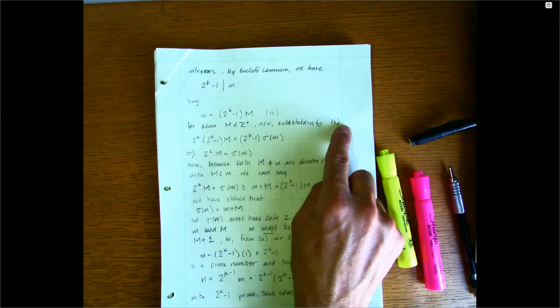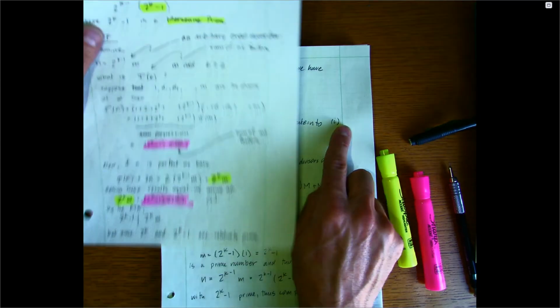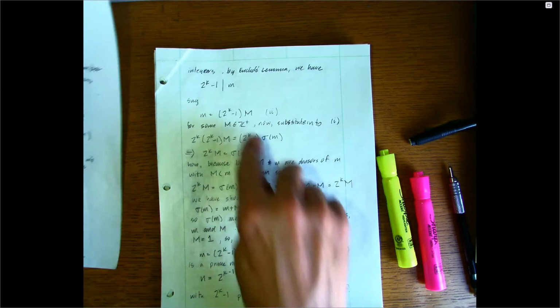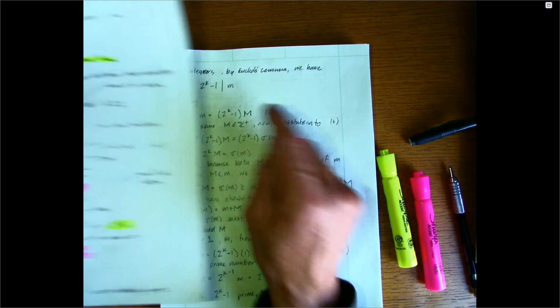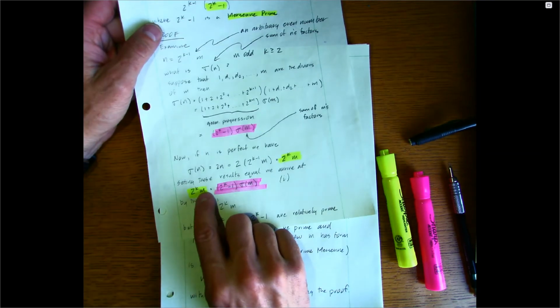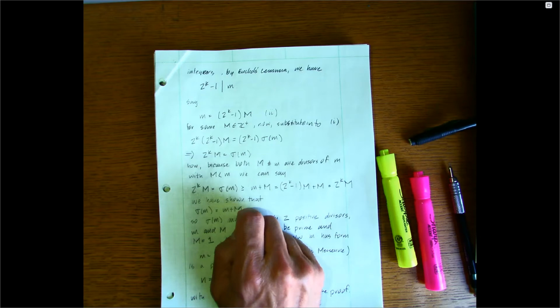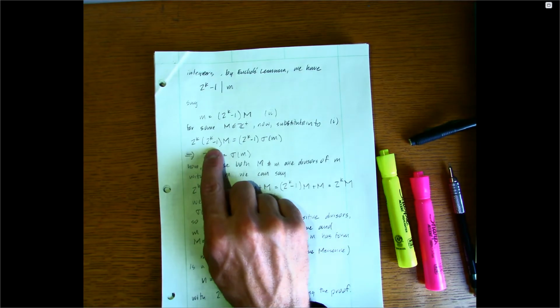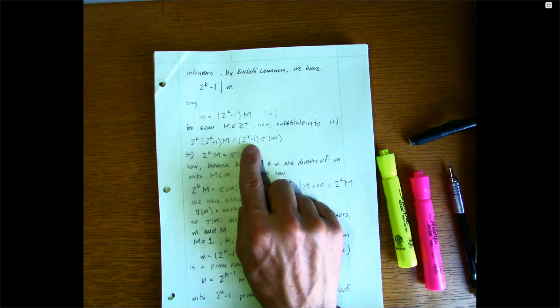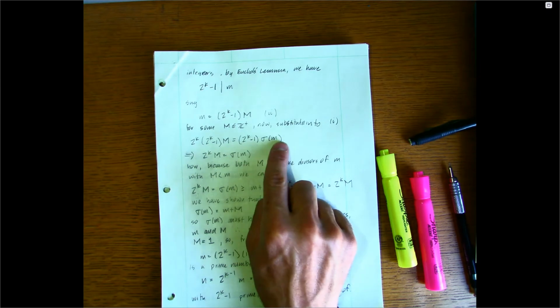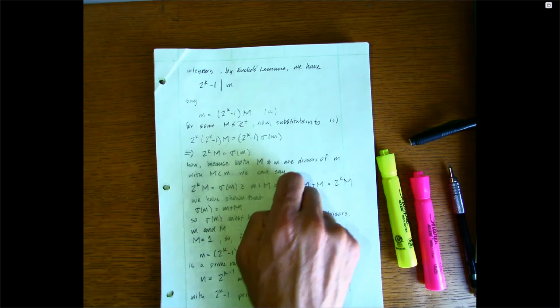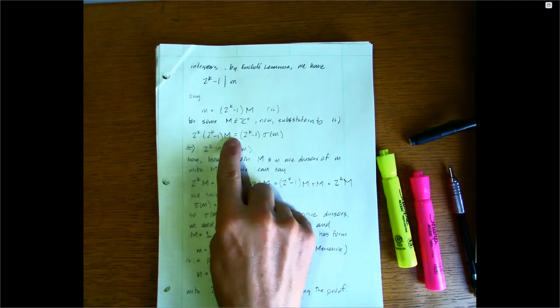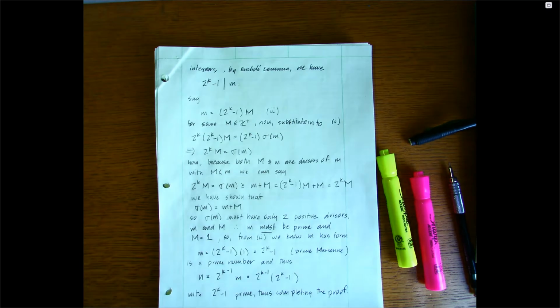If we substitute that into 1, if I go back to 1, here's 1, we're going to substitute for this m. We get 2 raised to the k times 2 raised to the k minus 1 times M must be equal to 2 raised to the k minus 1 times sigma m. Which, when we divide the common factor out left and right, what do we get? We get 2 raised to the k times M is equal to sigma m.